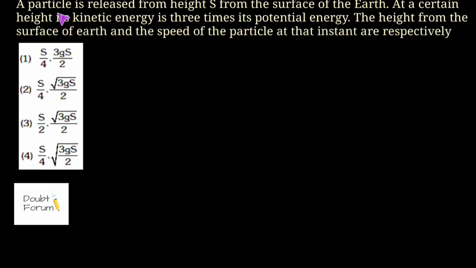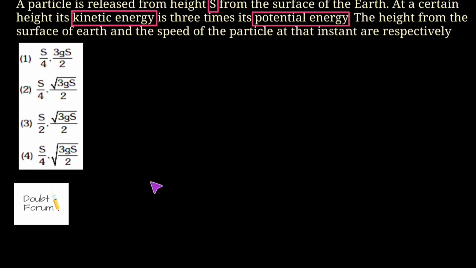This question is, a particle is released from a height s from the surface of Earth. At a certain height, its kinetic energy is 3 times its potential energy. The height from the surface of Earth and the speed of the particle at that instant are respectively, and here 4 options are given. So let's draw the diagram for this question first.